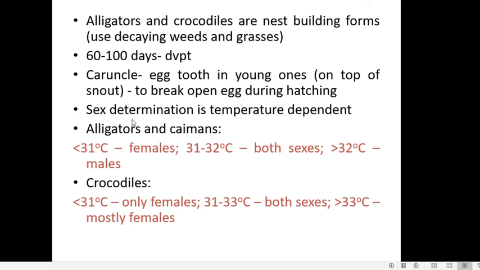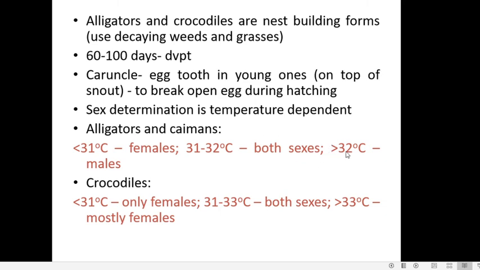Just like in chelonians, the sex determination is temperature dependent. But it is quite different in crocodiles compared to the alligators and caimans. So we can see how the temperature influences sex. In alligators and caimans, from a batch of eggs, if the eggs are reared at a temperature between 31 to 32 degrees Celsius, some of the eggs will develop into males and the others will develop into females. Whereas if the temperature is below 31 degrees Celsius, all the eggs of that batch will develop into females.